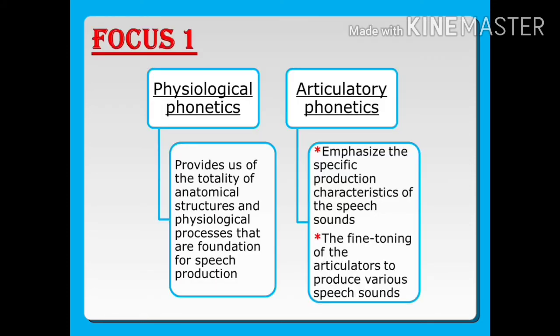Next, we will illustrate and emphasize points like physiological phonetics, which is very important in producing various types of speech. With the help of our physical organs or internal organs, we produce speech. Then we will focus on articulatory phonetics, which also helps us to produce speech. First, physiological phonetics provides the totality of anatomical structures and physiological processes that are foundational for speech sounds.